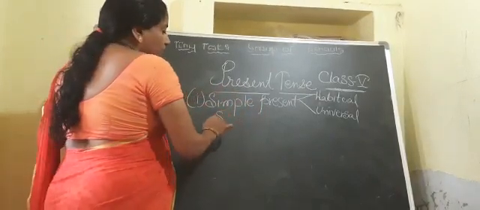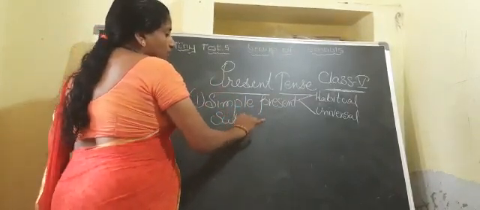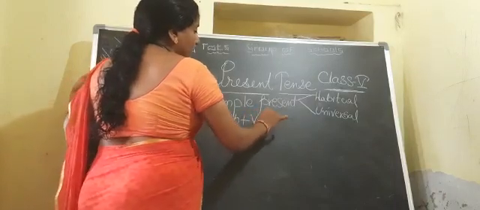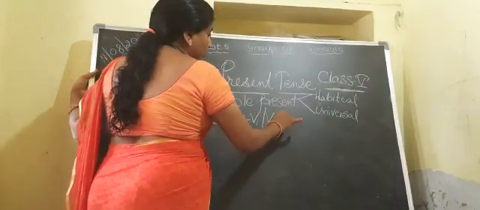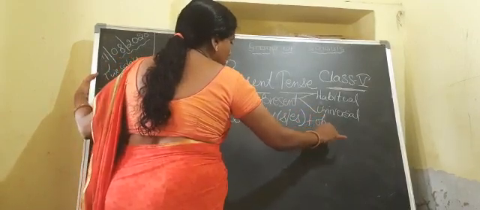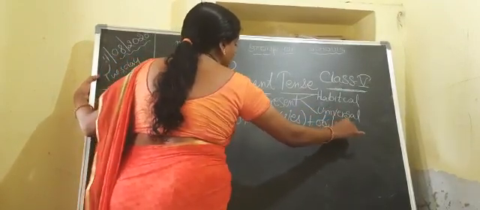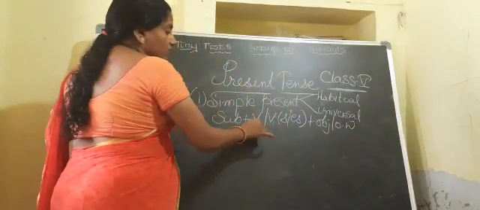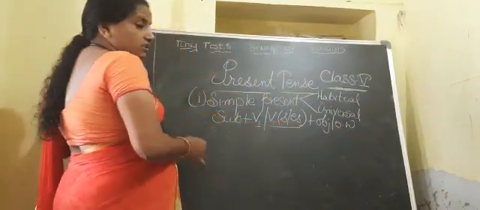Now, taking the structure of the simple present tense, there is one more thing, children, that I have to discuss with you. If you observe the structure of the simple present tense, you will observe V1 or V1 with s or es.